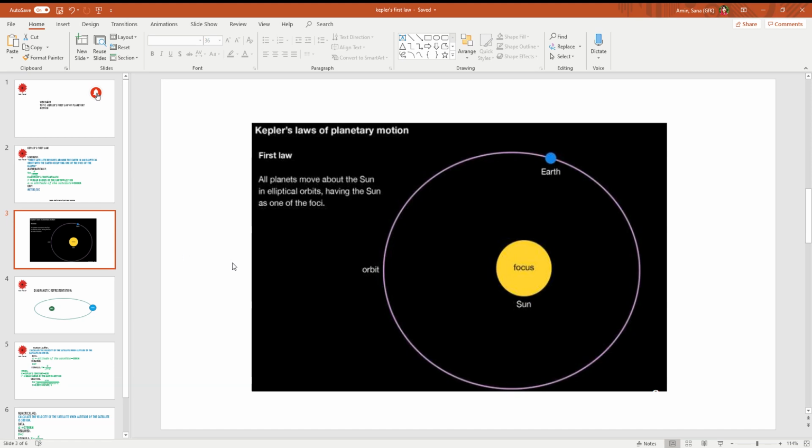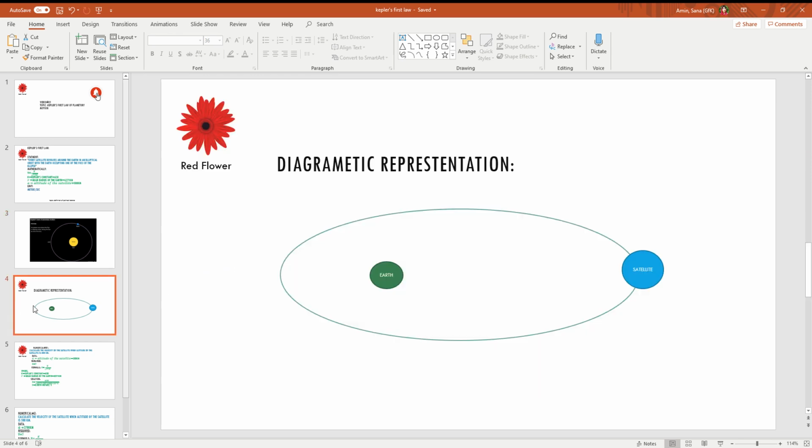We can also define Kepler's law as: all planets move about the Sun in an elliptical orbit having the Sun as one of the foci. All planets means it may be Mercury, it may be Venus, Jupiter, etc. This is the diagrammatic representation, as an artificial satellite is revolving around the Earth, as the satellite is placed on one of the foci of the ellipse.